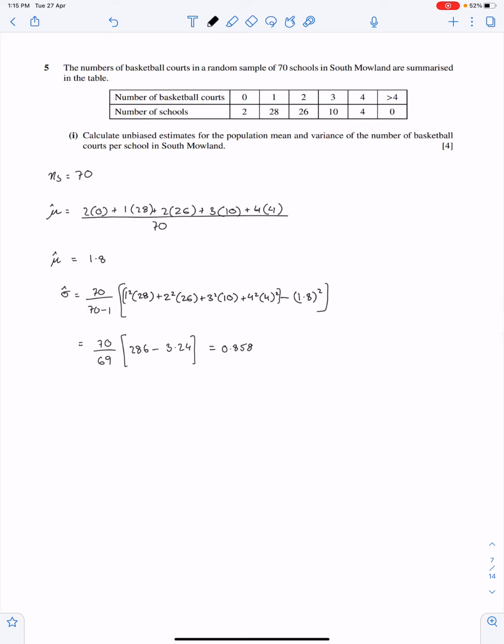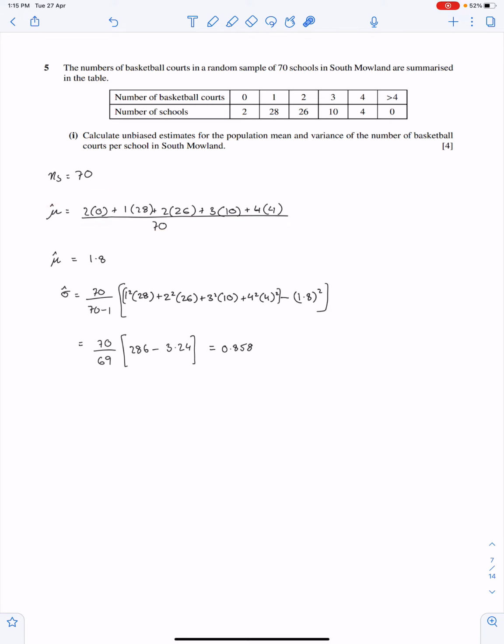Question number 5. The numbers of basketball courts in a random sample of 70 schools, this total is 70, are summarized in the table. Calculate an unbiased estimate. This is so simple. You can easily do this with the help of this formula, sigma fx over sigma f. So here is the mean and sigma cap square.